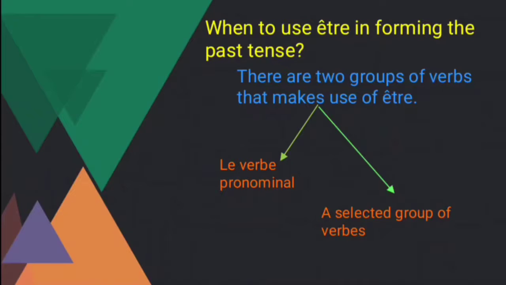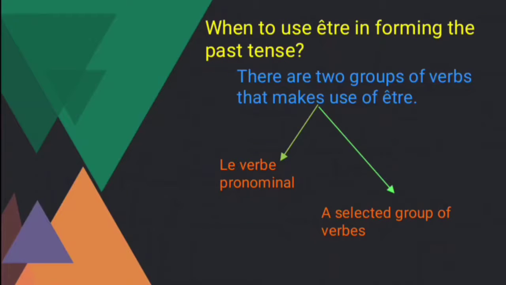And when to use the être verb in forming the past tense. So there are two groups of verbs that make use of être. I told you, there are two auxiliary verbs. One is what? Être verb, and another one is what? Avoir verb. So when is the être verb used, and when is the avoir verb used? When you are conjugating with the être verb, two groups are there. One is the pronominal verbs, and another one is what? A selected group of verbs.